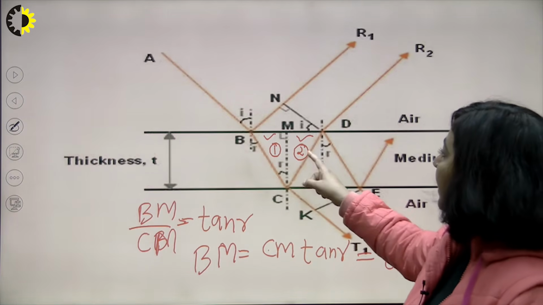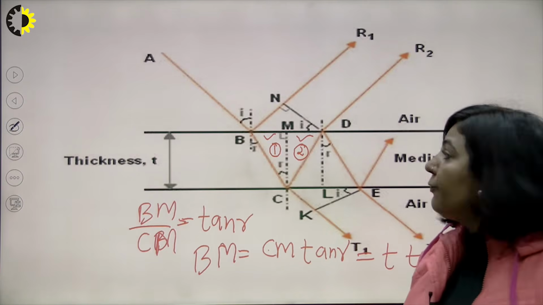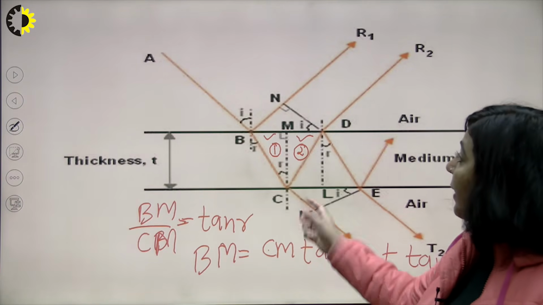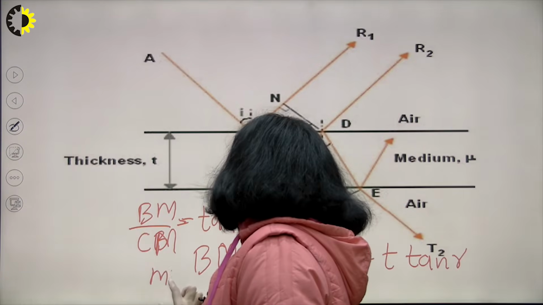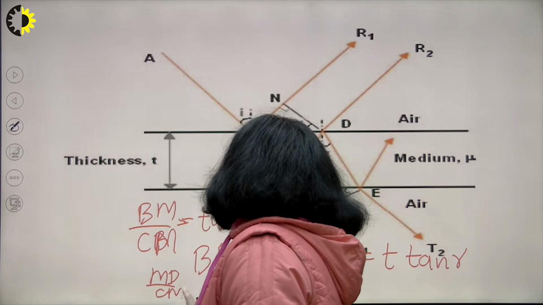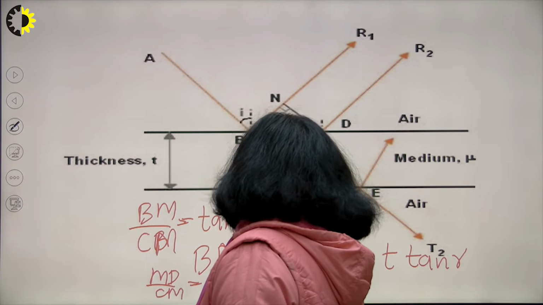Now take the second triangle, and in this triangle again find the value of tan R. What will be tan R? It will be equal to MD upon CM. So your MD upon CM is equal to tan R. So what will be this MD?